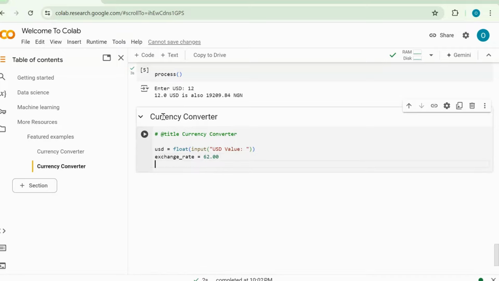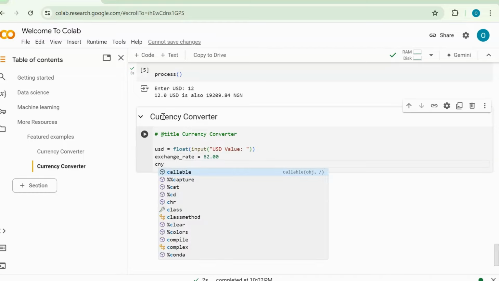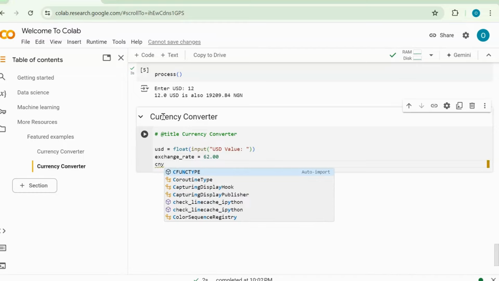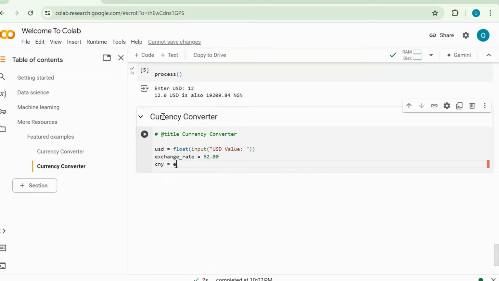Now it's going to be CNY for that, and now let's say it's equal to exchange rate times USD.